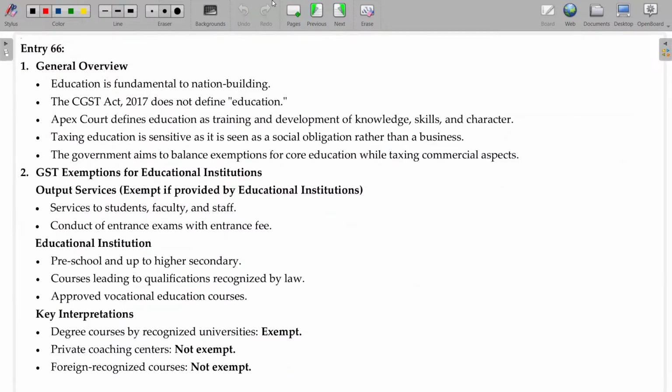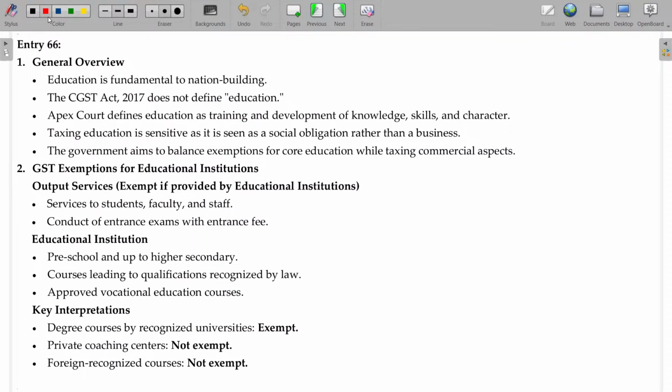So let's see a general overview of this. Education is fundamental to nation building. GST does not define education. There is no definition. The Apex Court defines education as training and development of knowledge and skills. Taxing education is sensitive. So it's a social obligation. So the government aims to balance the exemption for core education while taxing the commercial aspects. So this is the basic idea about why we tax and why we exempt. Not required for your examination purpose.